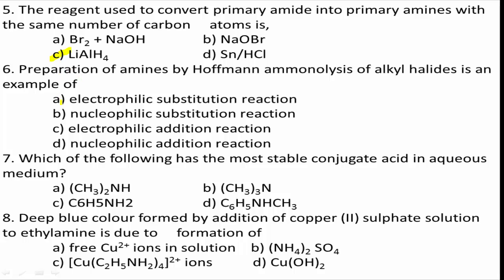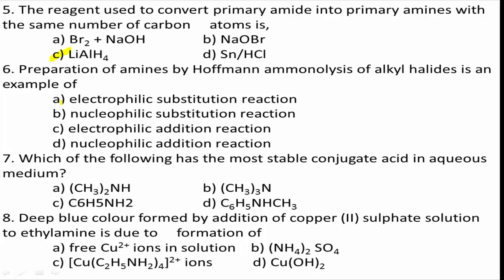Next, question number 6. Preparation of amines by Hofmann ammonolysis of alkyl halides is an example of option A electrophilic substitution reaction, option B nucleophilic substitution reaction, option C electrophilic addition reaction, option D nucleophilic addition reaction. Preparation of amines by Hofmann ammonolysis of alkyl halides is an example of.